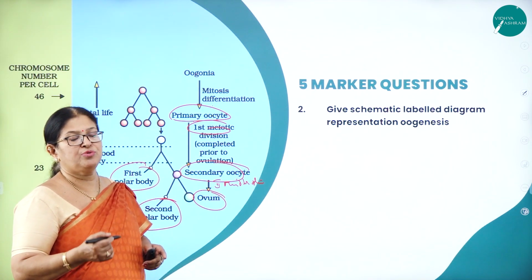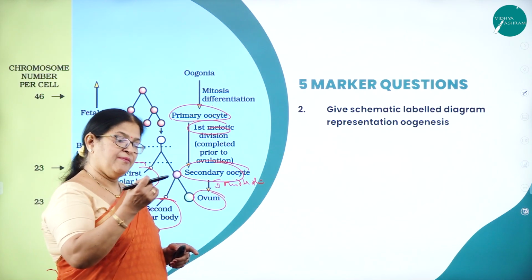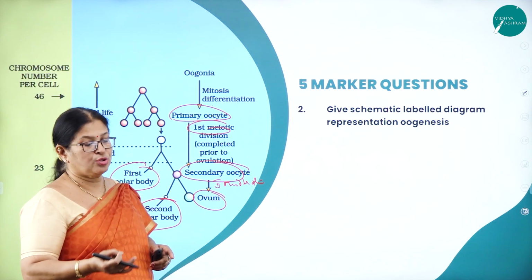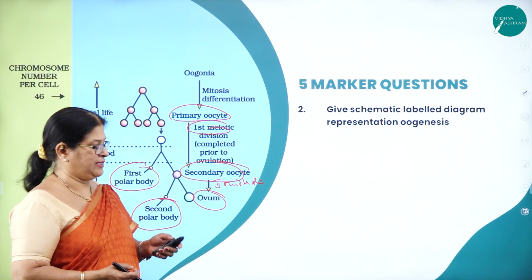As we know, the whole of oogenesis has been divided into 3 phases called multiplication phase, growth phase and maturation phase. All that you have to explain schematically.